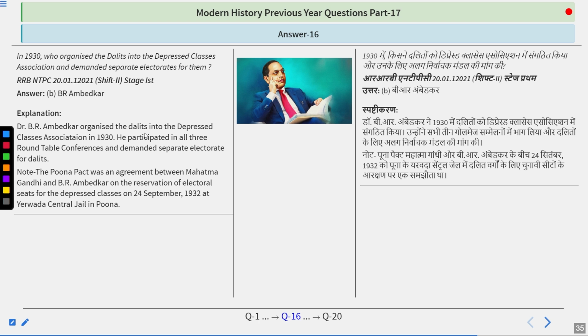The Pune Pact was an agreement between Mahatma Gandhi and Bhimrao Ambedkar on the reservation of electoral seats for the depressed classes on 24 September 1932 at Yerwada Central Jail in Pune. So, if we talk about the representative of Dalits and depressed classes, that was Mr. Bhimrao Ambedkar. He was also the first law minister in our country at the time of independence.